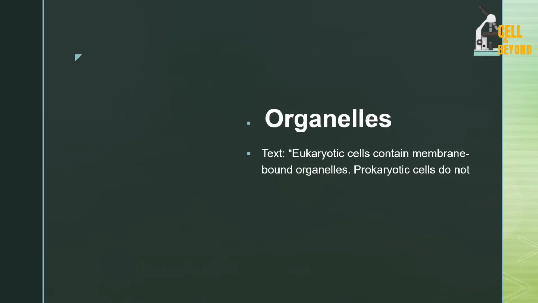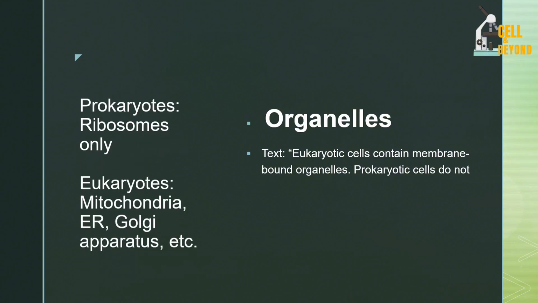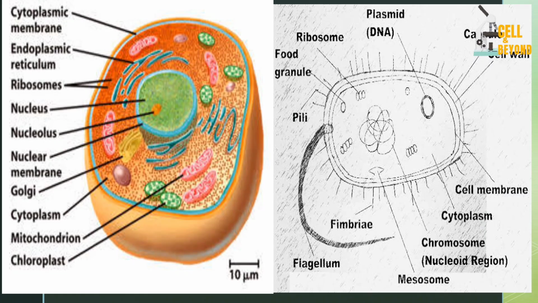Another major difference is the organelles. Now, eukaryotes contain membrane-bound organelles, while prokaryotes do not. What do we mean? Prokaryotes contain only ribosomes. That is one of the organelles. That's the only organelle that the prokaryote contains. While the eukaryote contains other organelles like the mitochondria, the ER, which is the endoplasmic reticulum, the Golgi apparatus, the nucleus, and other organelles.